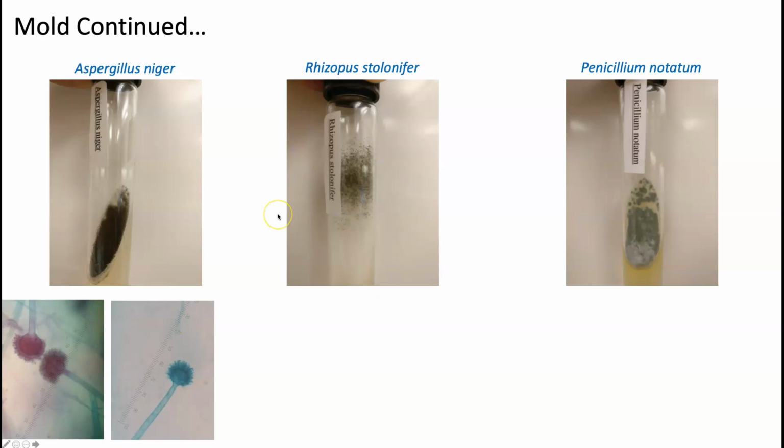Next one is Rhizopus solanifer. Rhizopus is also black, as you can see. Yeah, you see that? This is going to be your common black bread mold. It's probably actually the most common mold around the world, really. It's a very common mold.